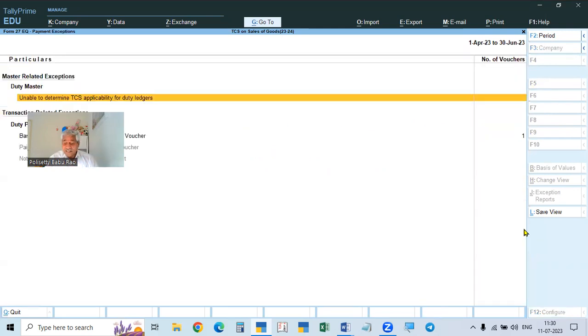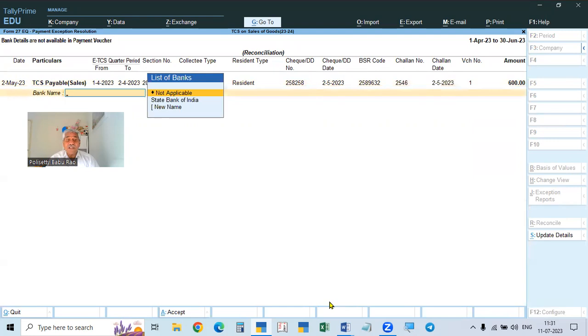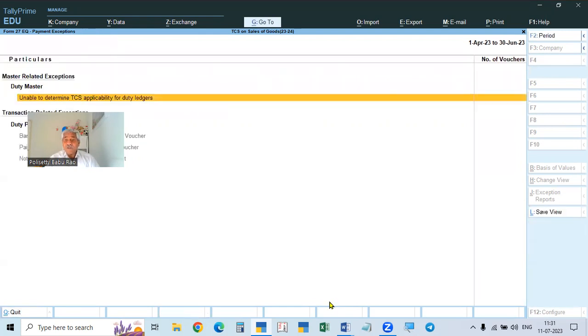See here, we will give the details. Select this. See, details are here now, 2nd May. So now it is moving. We paid on 2nd May. Challan number 258252 given. Challan date 25, and the BSR code will be 7 numbers. So I will give some 7 numbers and a challan number, and then the date. Now the name of the bank, and the branch I am giving as KP. Okay, so this has gone.